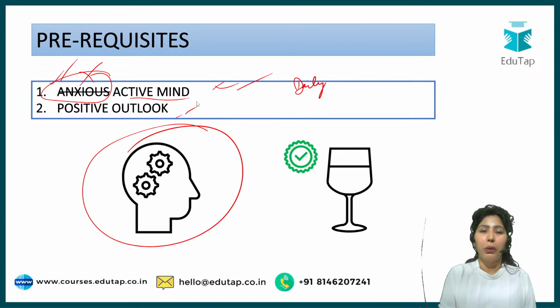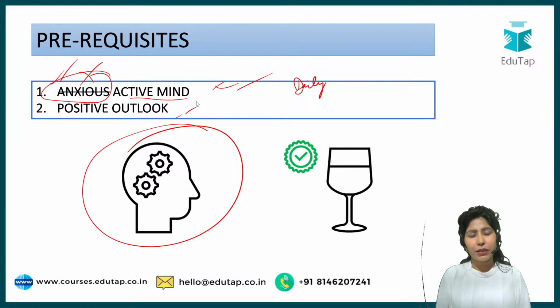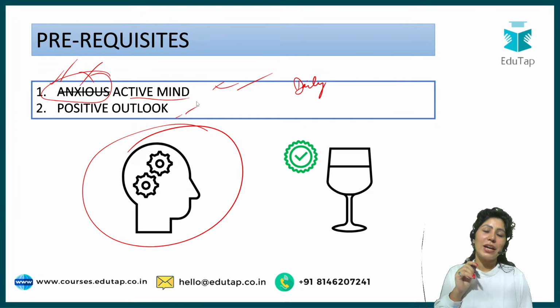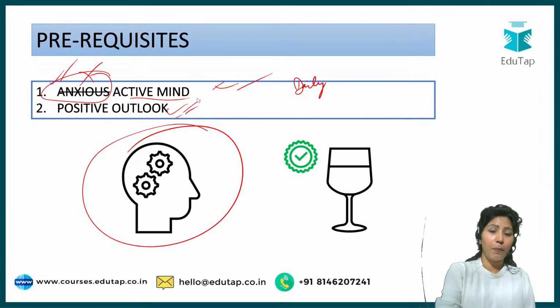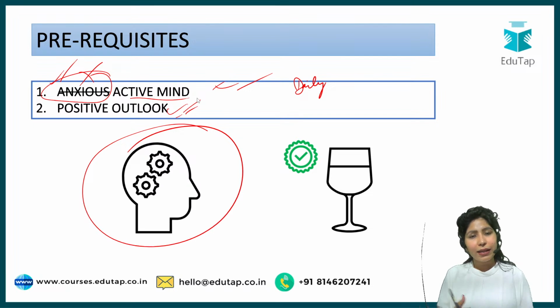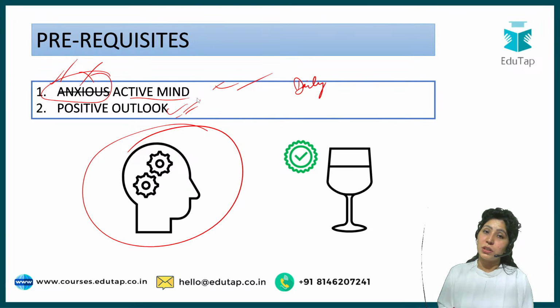Secondly, a positive outlook. Now, a lot of questions will demand a stand from you. Do you agree? Do you disagree? Especially the questions in the FM part, they will try to poke inside your brain. They will try to understand your personality through the questions, especially in the ethics part of your syllabus. A positive outlook is very much necessary in any job, and all these examination processes use various steps to understand whether you're a person with a positive outlook or not.